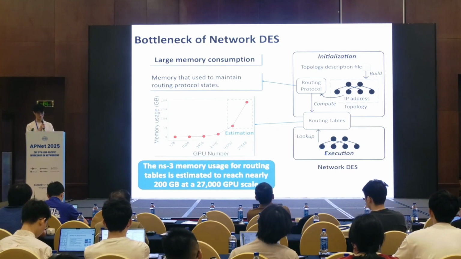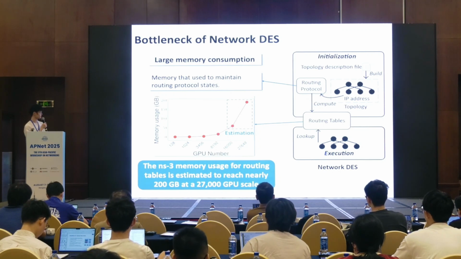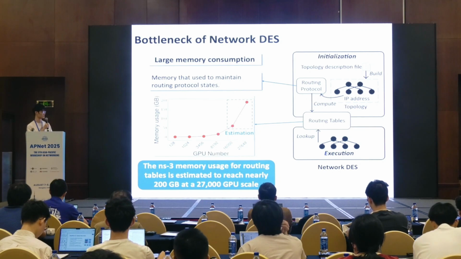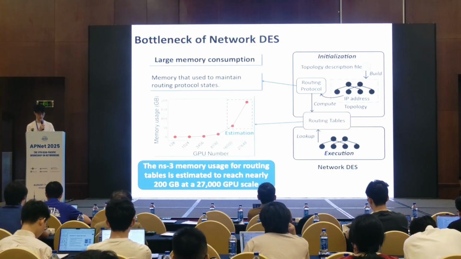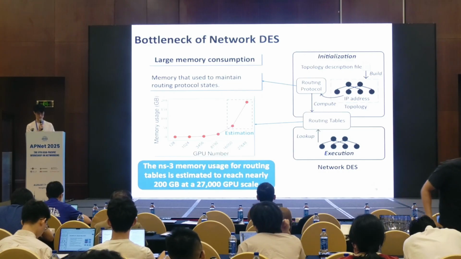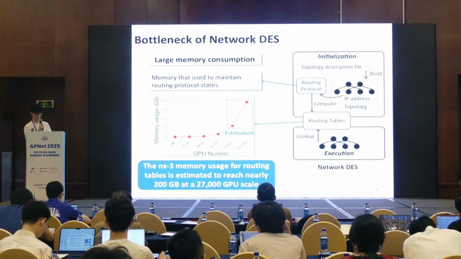The memory used to store routing protocol states is hard to measure, so we just measure the memory used to store routing tables in ns-3. Since experiments with 16,000 GPUs and beyond cannot finish within 1 day, we provide estimated results.